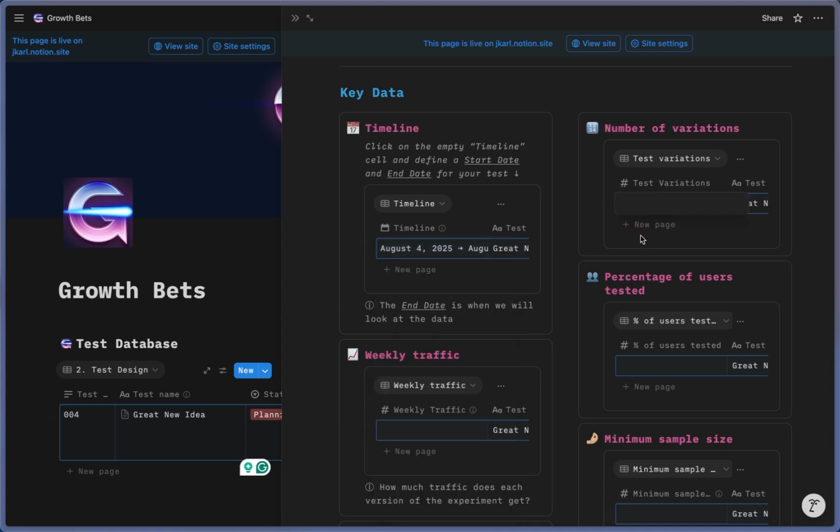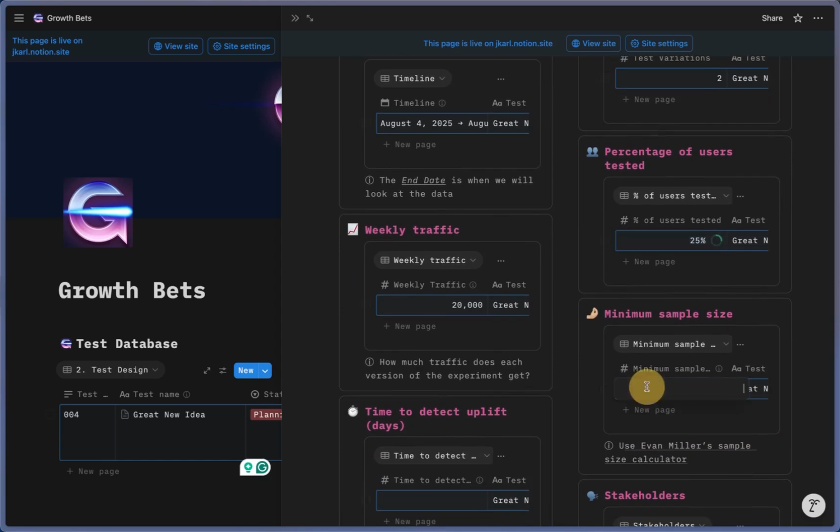Let's list the number of variations as 2 for now. Weekly traffic, we can just say it's 20,000 visitors for round numbers. Percentage of the users tested, let's just say a quarter. Again, round numbers. Minimal sample size, let's call it 5,000.